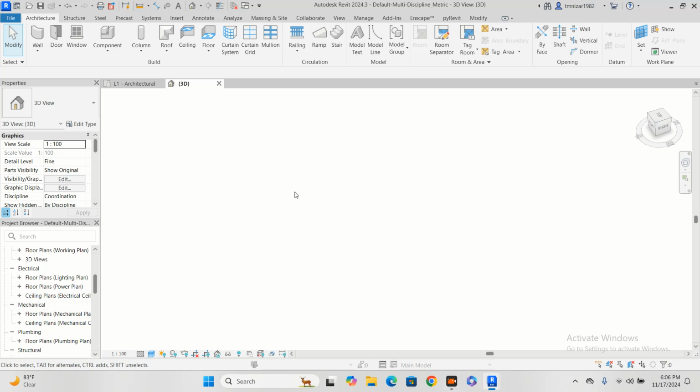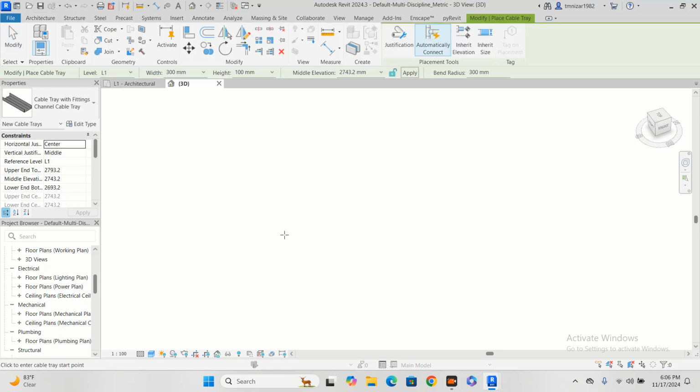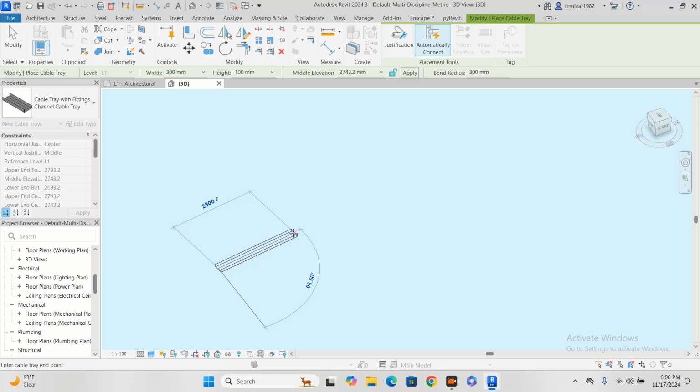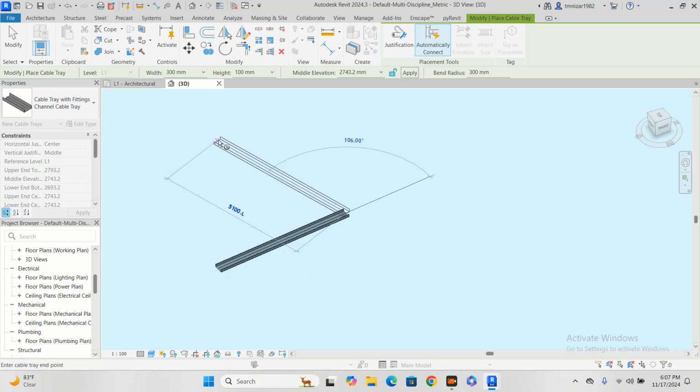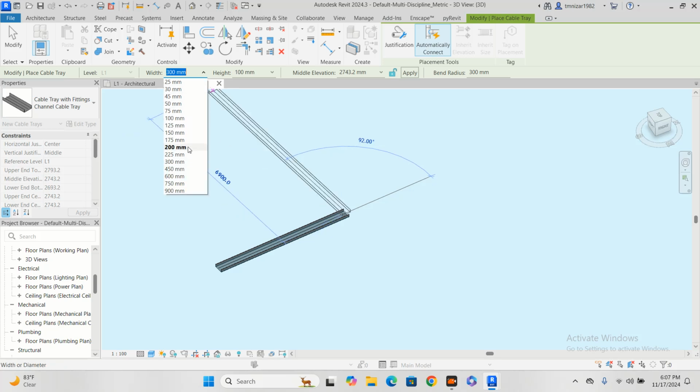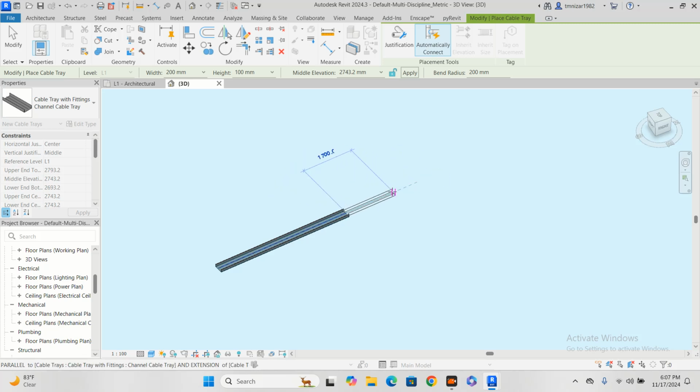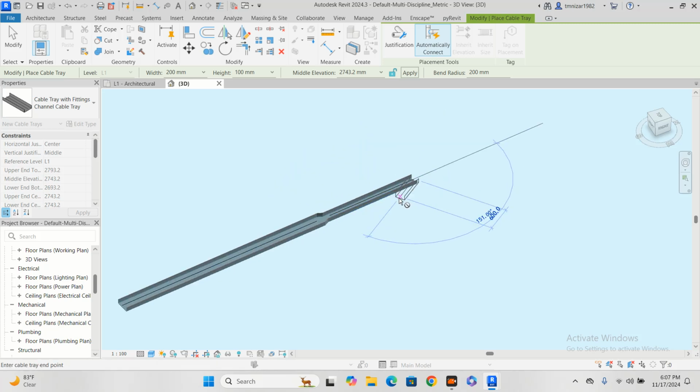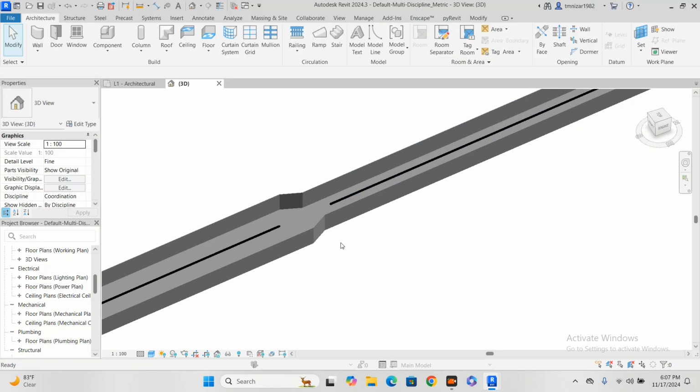Today I'm going to teach you how to make a reducer in cable tray and ducting. Normally we make reducers, for example, we use cable tray like CT and draw one cable tray. Then we will reduce this one to 200. So when you draw it, the reducer will be in the center.